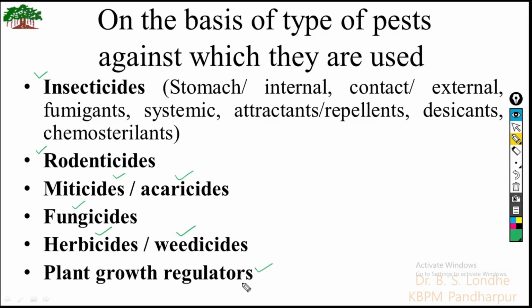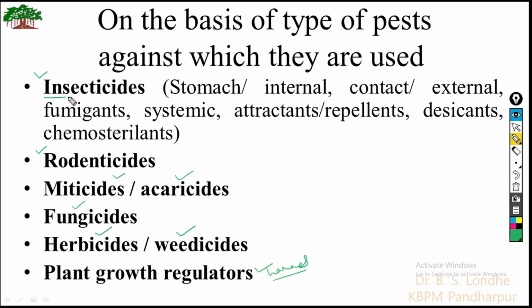On the basis of their action, these are plant hormones, and they are used at certain times when we need certain action in the plant, for example dropping of leaves, ripening of the fruit, etc. On a need basis, these plant growth regulators are used in agriculture.